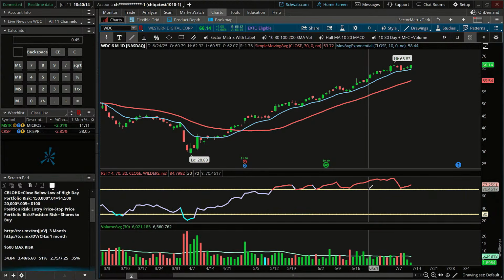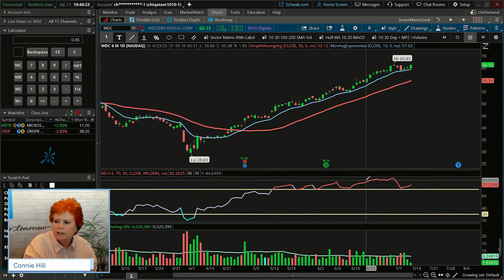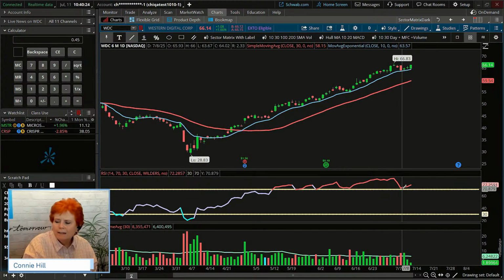Well, it's above this 80 area or 70 area. That means it's in an overbought condition, which means buyers are in control. So all along through here, the buyers have been in control. And I like that when it bounced off the 70 and it's headed back up here again. Okay, so that gives us an idea of the momentum and the trend with this one.